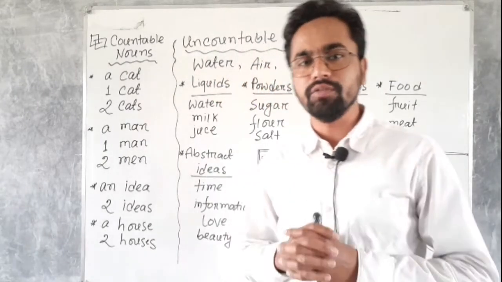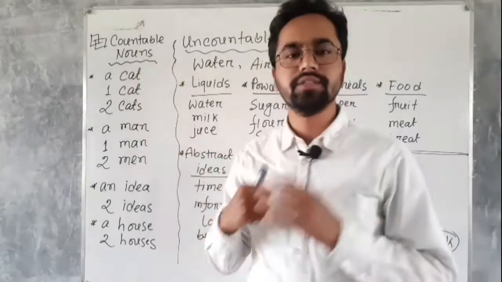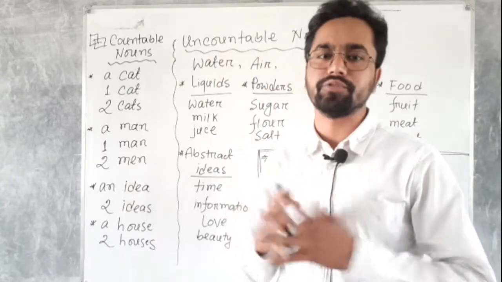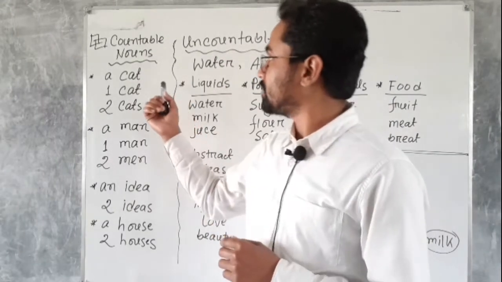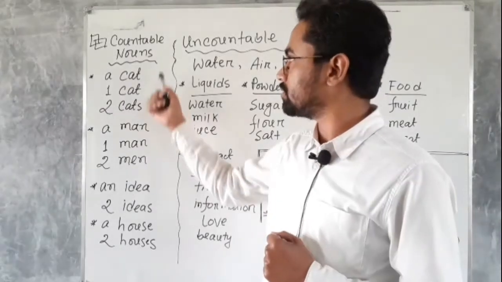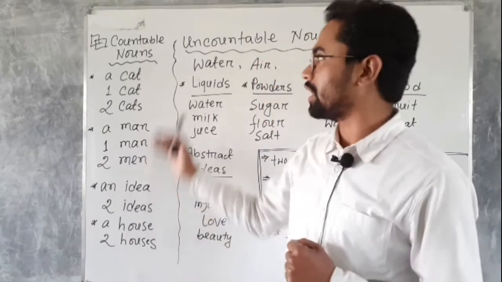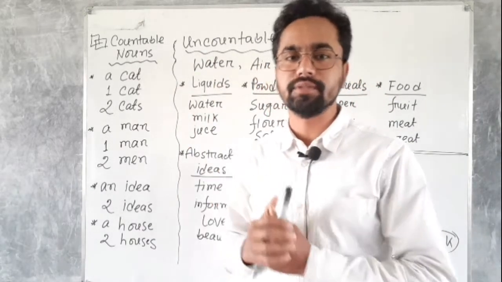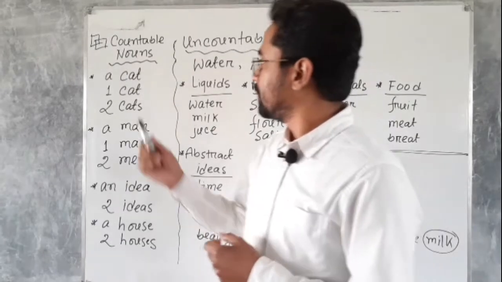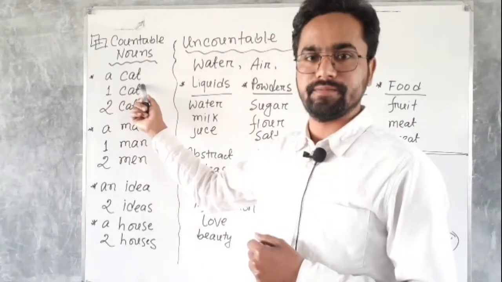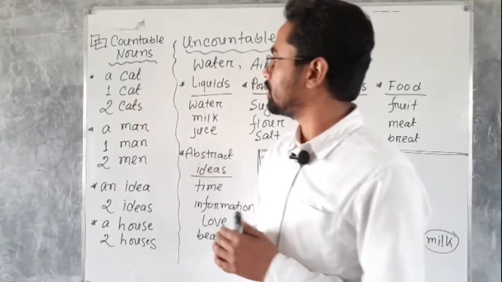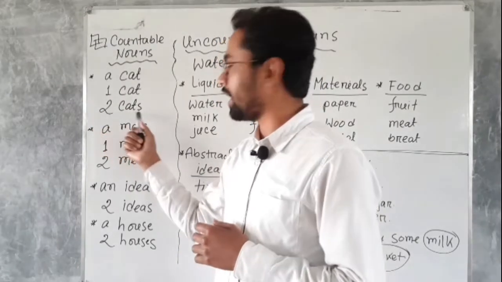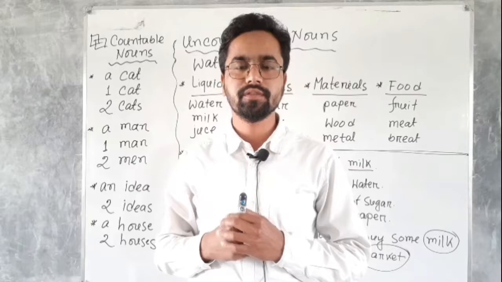First, let's take a look at countable nouns. Countable nouns are those which you can count. Let's take a look at a few examples of countable nouns that I have written on the board to make a clear sense of countable nouns. First, a cat. You can count one cat, two cats, three cats, and so on.